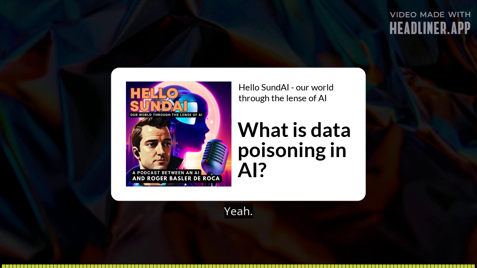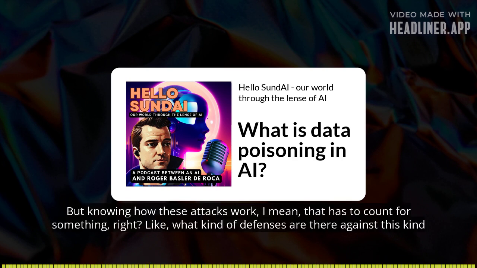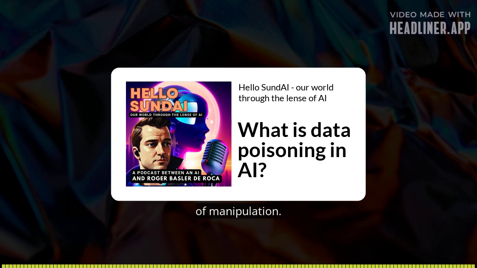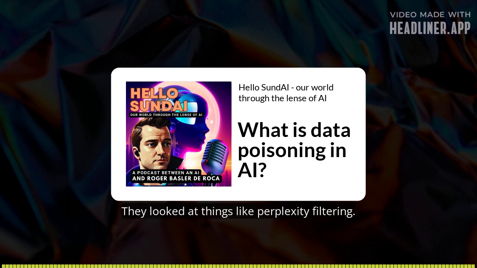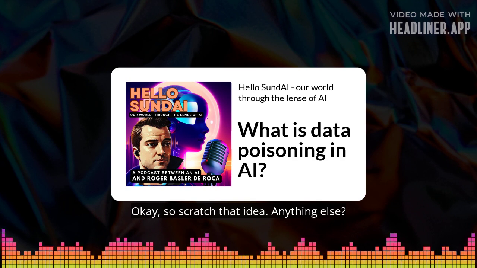That's unsettling. But knowing how these attacks work, I mean, that has to count for something, right? Like what kind of defenses are there against this kind of manipulation? Right, that's the million-dollar question. The researchers did explore a few potential defenses, but there's no easy solution. They looked at things like perplexity filtering, which tries to spot text that's statistically out of place. Didn't work so well. Okay, so scratch that idea.